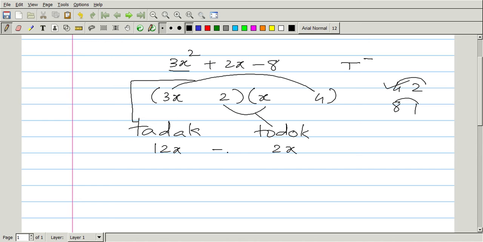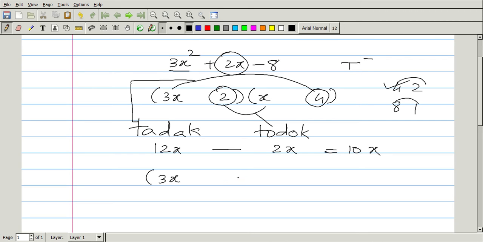So 12x minus 2x will give me, I'll say, 10x, which of course is not this. So whatever I've done, this means I put 2 in here and 4 in here, which gives me 10x, which is not equal to this. It's not good. So let's go for a different combination. What is the different combination?